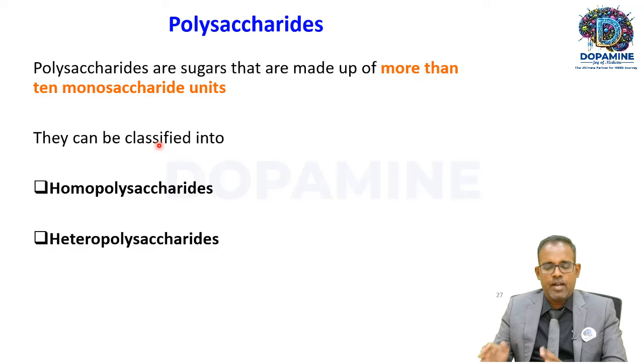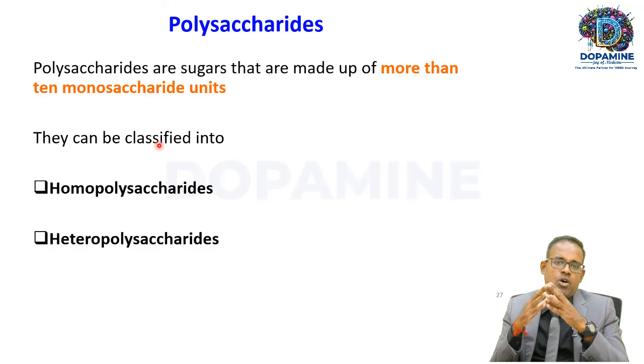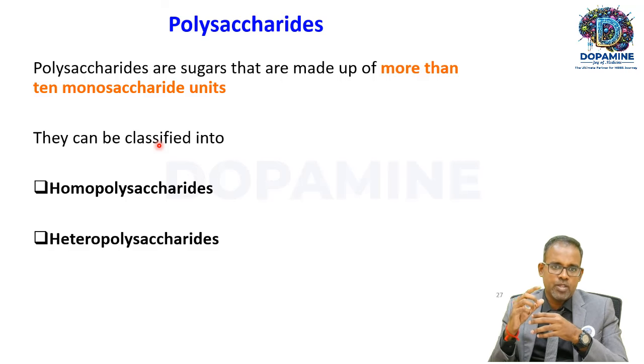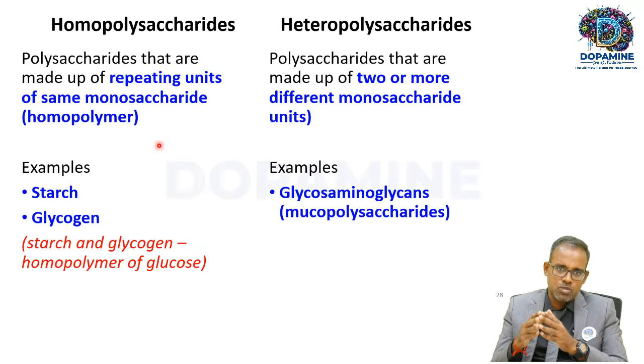Fine. Next, the polysaccharides. Now we have seen monosaccharides, and we have seen disaccharides. Now we are going to see polysaccharides. Polysaccharides are sugars that are made up of more than 10 monosaccharide units. They can be either homopolysaccharides or heteropolysaccharides. Homopolysaccharides are those that are made up of repeating units of the same sugar.